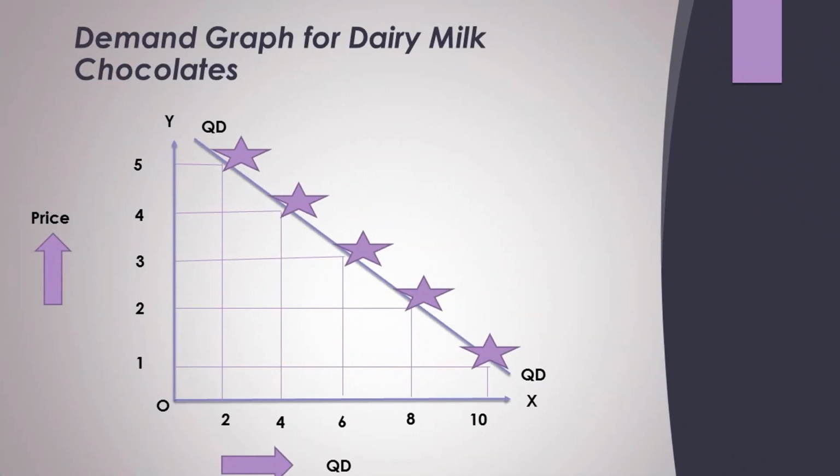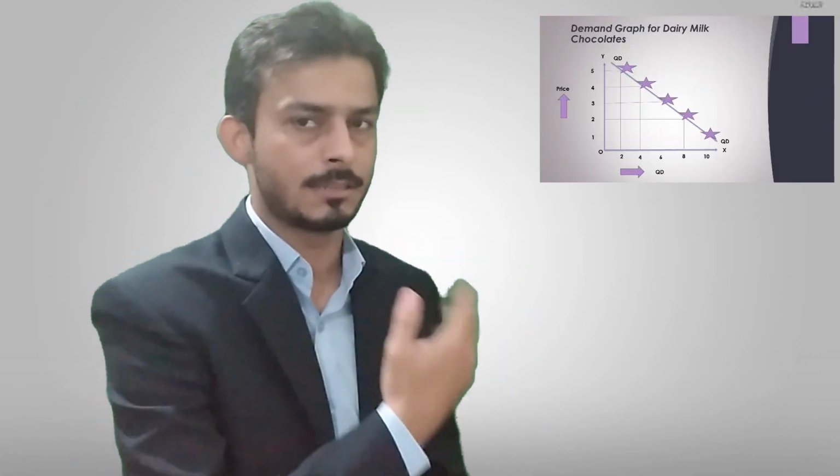And look at this inverse relationship. The demand curve, or the demand line, is sloping downward. Look at the relationship, because when price was 1, the person managed to get 10 Dairy Milk chocolates, and as price increased, quantity demanded decreased. So it shows in the graph that price increased from 1 to 2 and quantity demanded decreased from 10 to 8, as we have also discussed in the schedule. So this relationship continues till we completely plot this and discuss all the relationships.